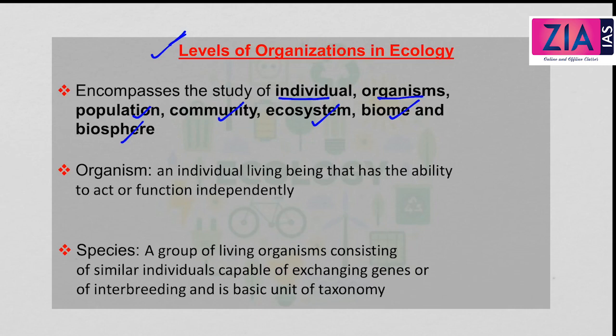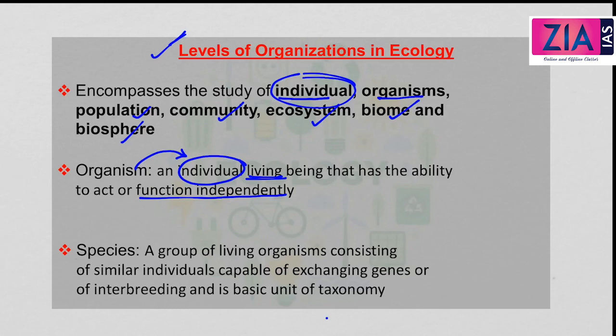Okay, so let's start. The first one is the organism. But before that, let's see what is an individual. Organism means an individual living being that has the ability to act or function independently, which means that an organism is an individual.